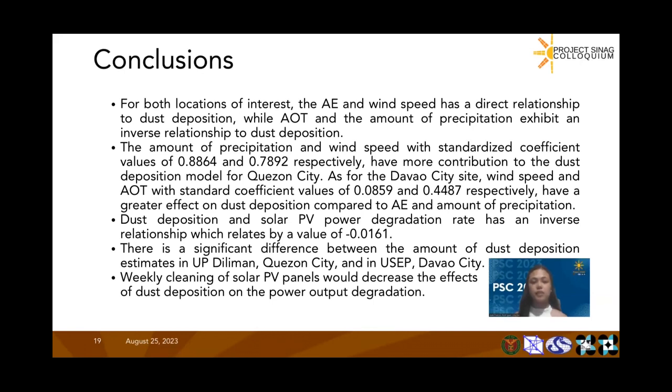There is a significant difference between the amount of dust deposition estimates in the two locations used in the study. And lastly, weekly manual cleaning of solar PV panels will decrease the effects of dust deposition on the power output degradation.